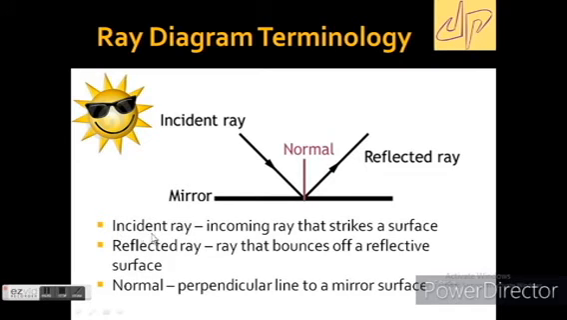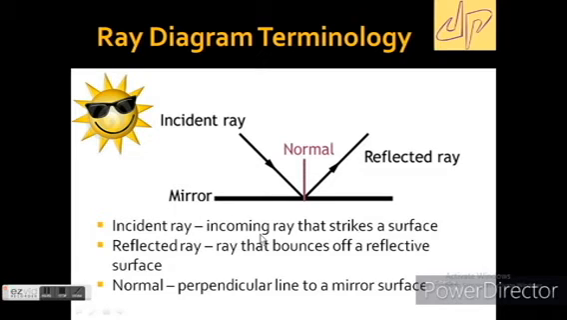Here I need some terminology. First, the incident ray, or incoming ray: the light which falls on the surface. Another is the reflected ray, a ray that bounces off a reflective surface. From this mirror, this ray is bouncing off, and this is known as the reflected ray. And third, the normal, a perpendicular line to the mirror surface. If it is a mirror surface and you draw a perpendicular, this is known as the normal.